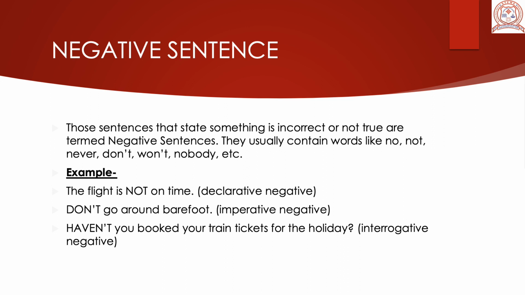For example, the flight is not on time. Now, earlier, remember, we had seen in the declarative sentence, the flight is delayed. Over here, I am replacing the word delayed with not on time. So, I am making the positive statement into a negative one by including the word not. That is why this is also a declarative sentence.